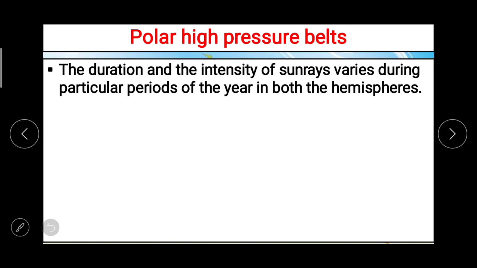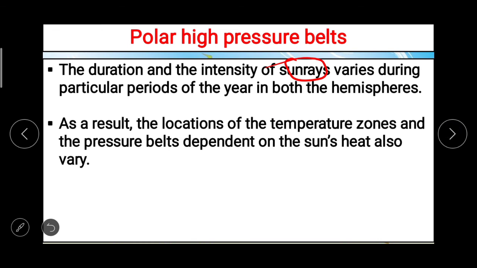The duration and the intensity of sun rays, not only the intensity but also the duration, varies during particular periods of the year in both the hemispheres, and because of this, the locations of the temperature zones and the pressure belts dependent on the sun's heat also vary.